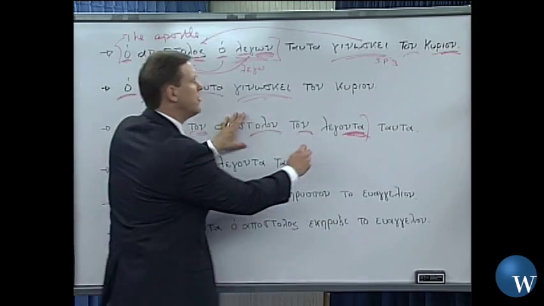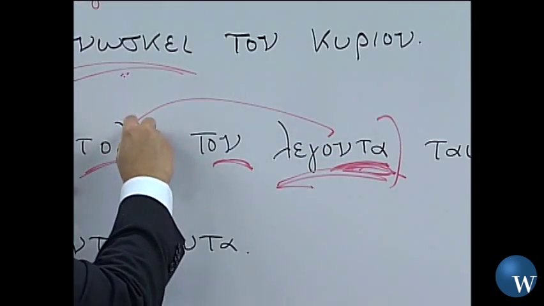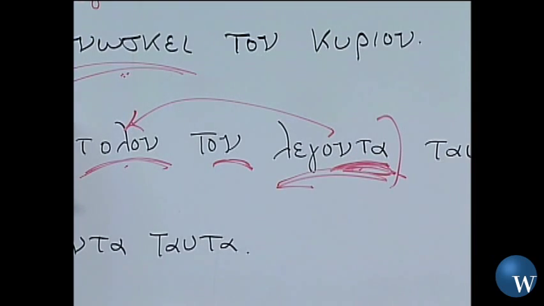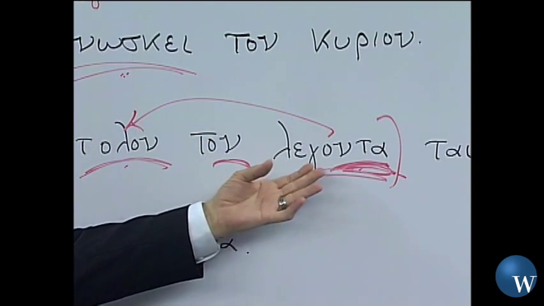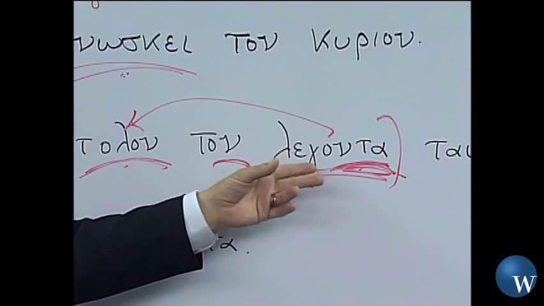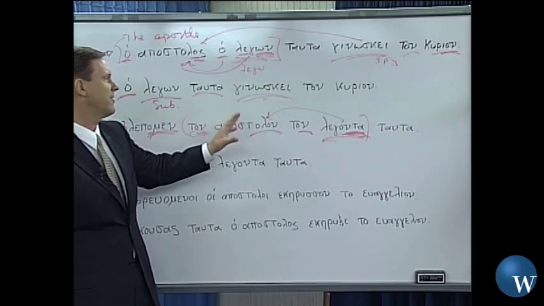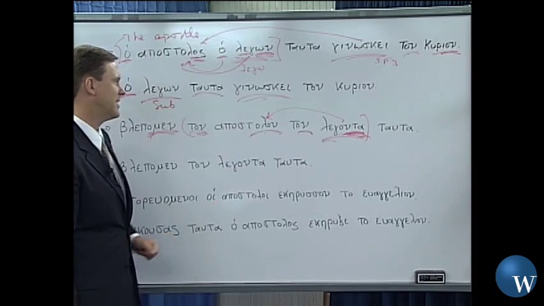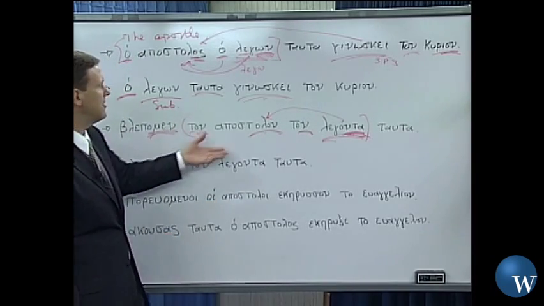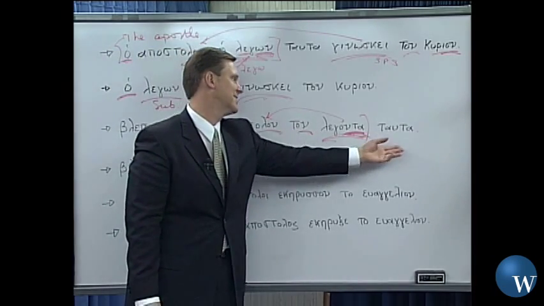But we're still using the participle here to say something about this apostle. What apostle? We're using a verb in an adjectival way, as an adjective, to describe something about this apostle. The saying these things apostle. We're not going to say it that way in English, so simply we see the apostle who says these things.